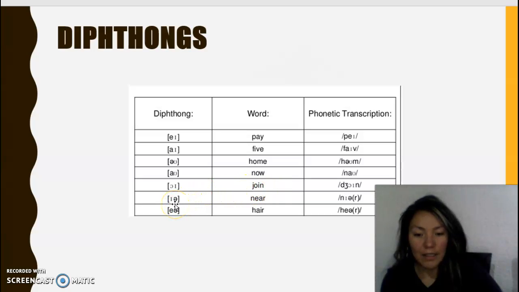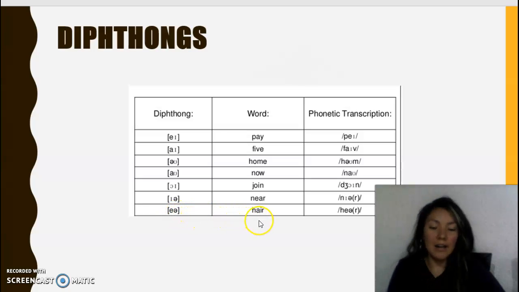This sound is ia. For example, in the word near. And the last sound is ea. For example, in the word hair.